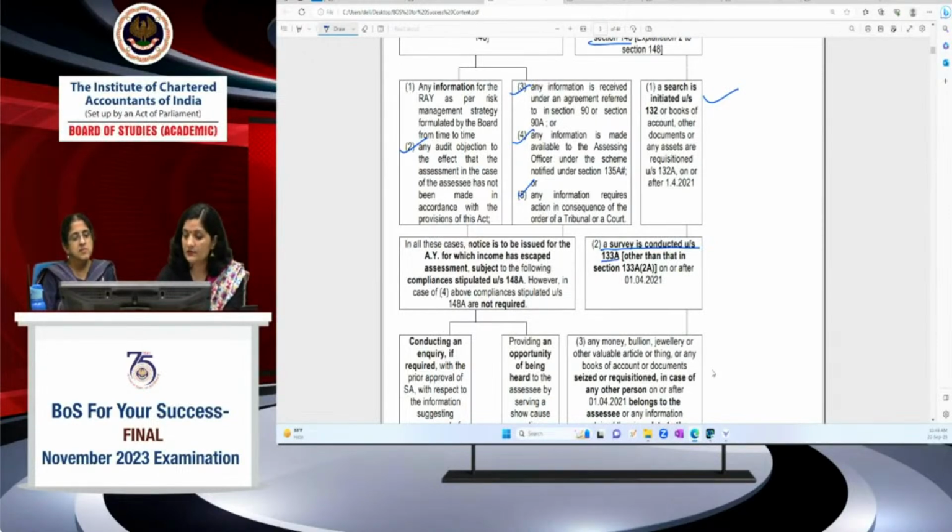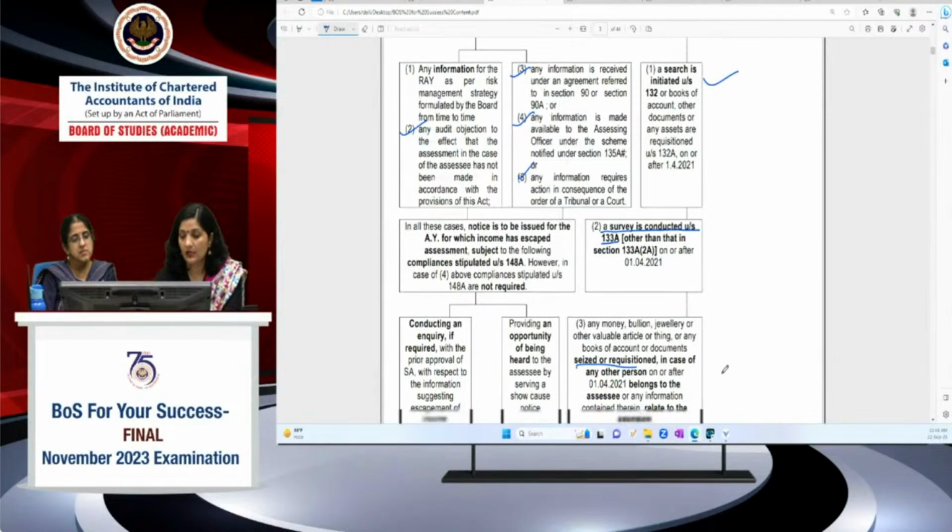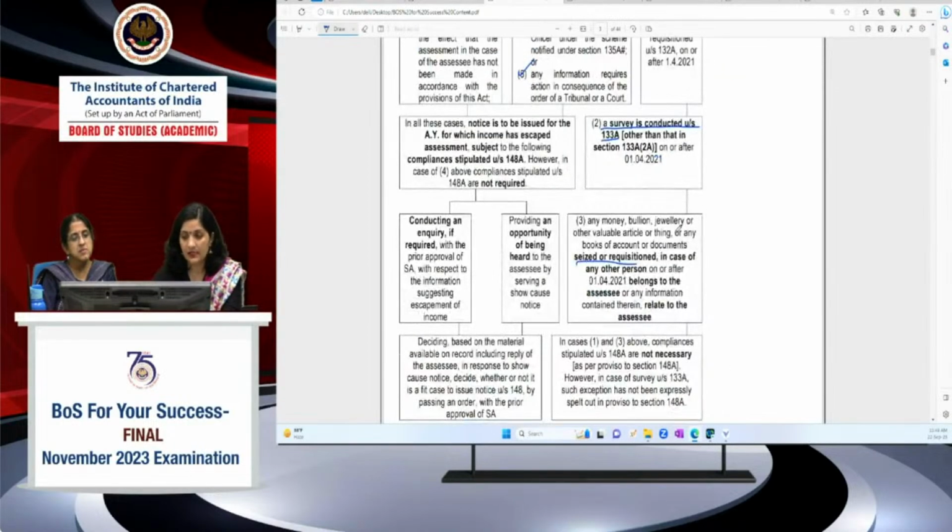And in case books of accounts are being seized or requisition in case of the person or in case of other persons also, right? These are the three cases: search, survey, and seizure and requisition. In these three cases, the AO will be deemed to have information.